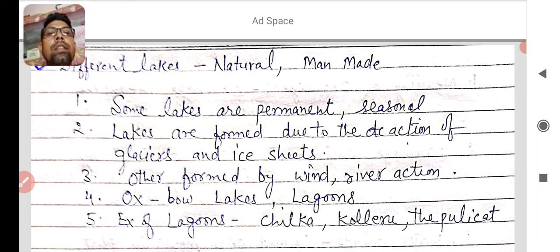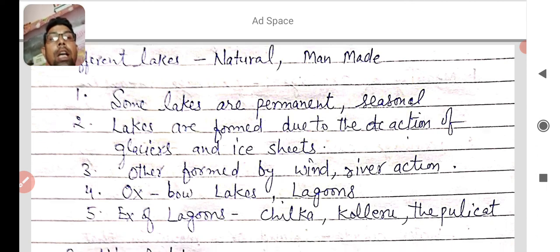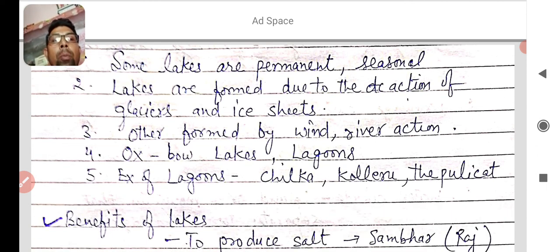And the next is that lakes are formed due to the action of glaciers and ice sheets. Ice sheets flow and leave a hollow, a pond-like structure, that is known as a lake. And other lakes can be formed by wind and river action. By river action, you learned in 7th class geography that oxbow lakes and lagoons are some such lakes.